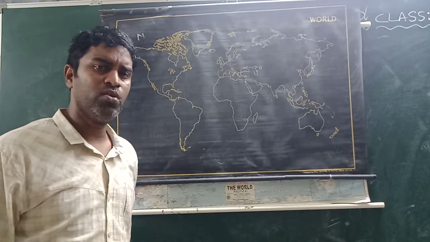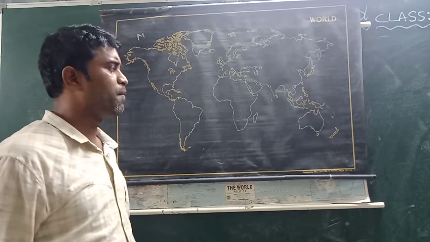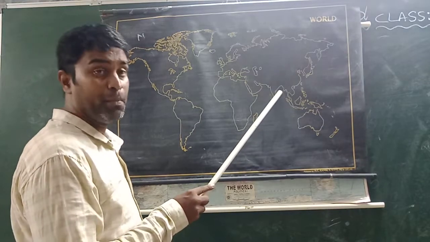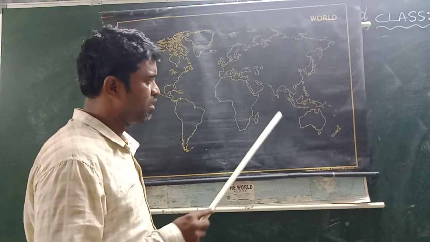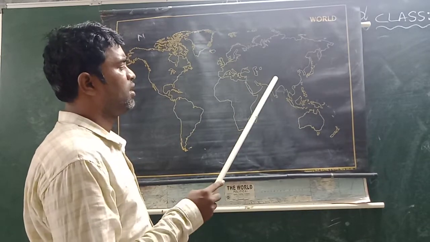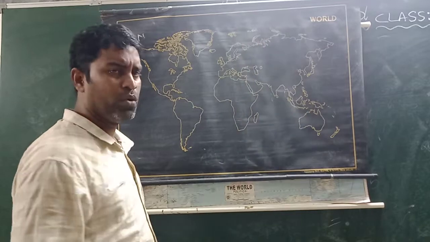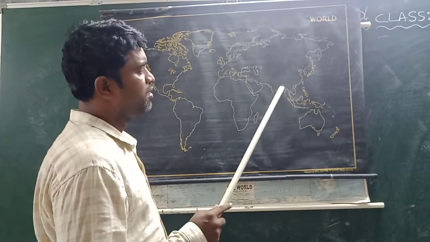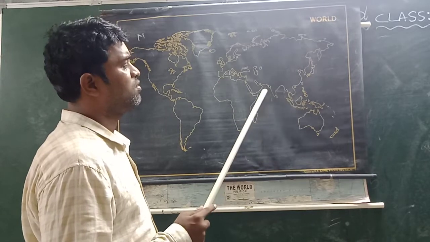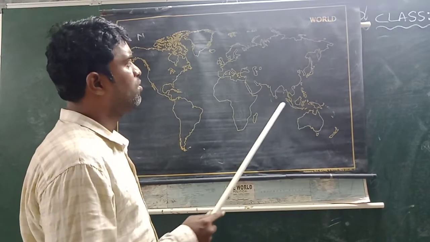Now we are going to tell you the boundaries of India. East, Bay of Bengal. South, Indian Ocean. West, Arabian Sea. North, Himalayas. These are the boundaries of India.